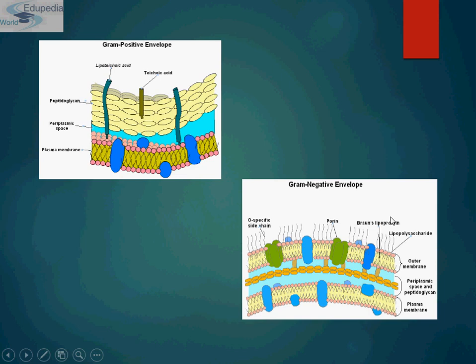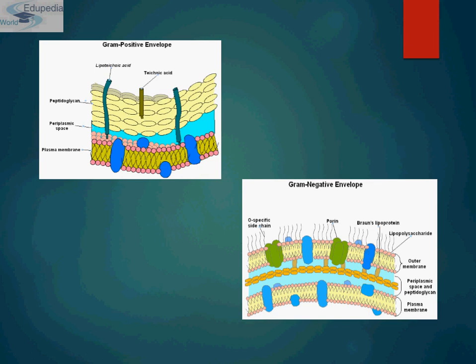And now come to gram negative bacteria. It has, as I said, 1 to 2 layers of thin peptidoglycan. It also has a periplasmic space. This space is the periplasmic space, which is a space between cell membrane and cell wall.